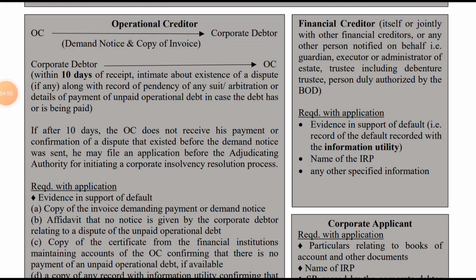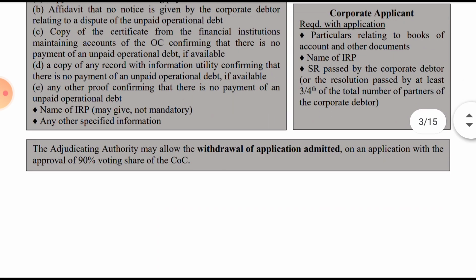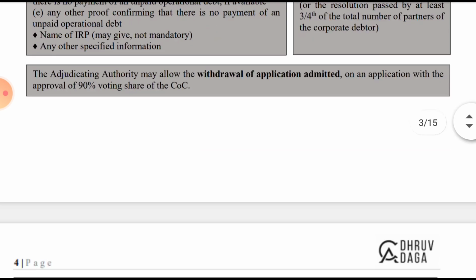The operational creditor has to submit the demand notice and the copy of the invoice as well, and in addition they have to submit the required applications with the required detailed documents. Then withdrawal: they can withdraw the application. The adjudicating authority may allow the withdrawal of an application admitted, on an application with the approval of 90% of the votes of the committee of creditors.